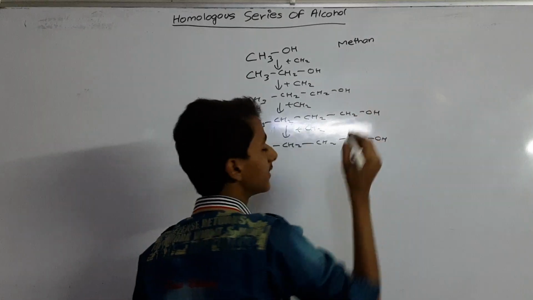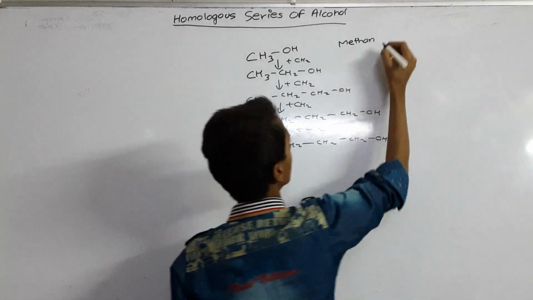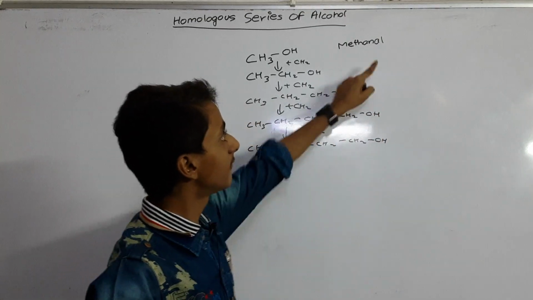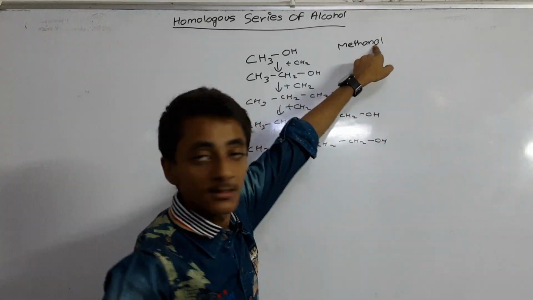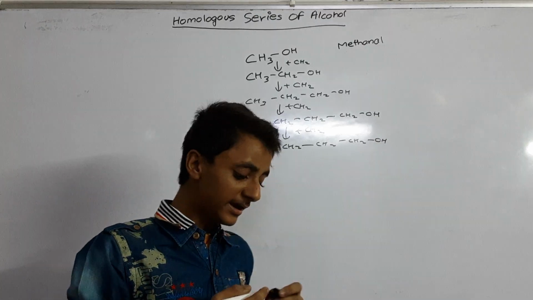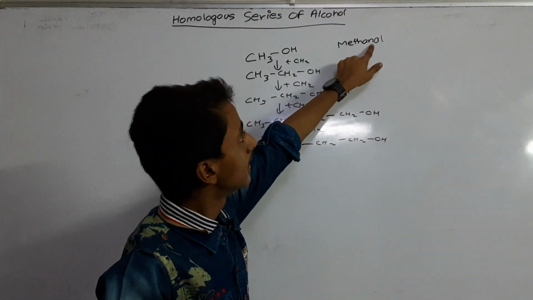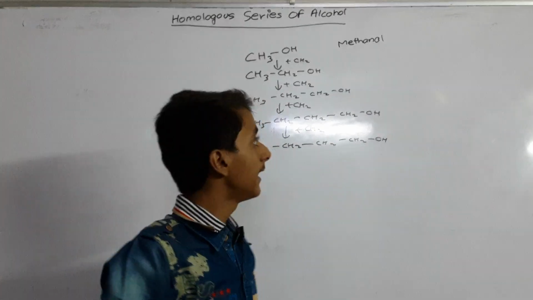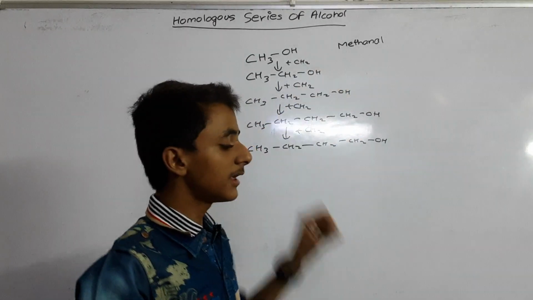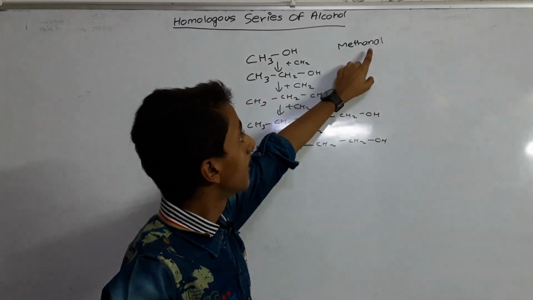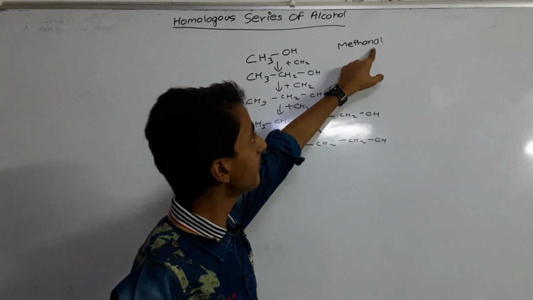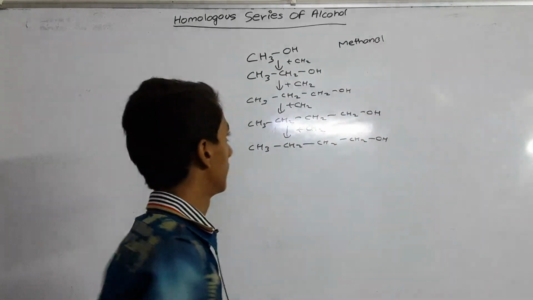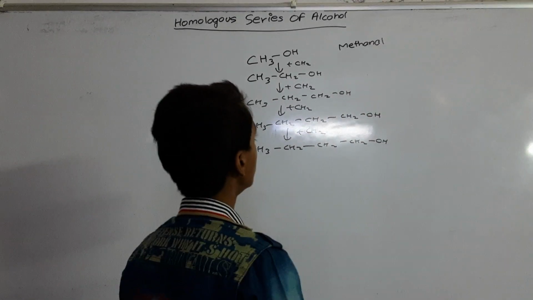Some of you will wonder why I haven't written the E. The reason is that we are adding O, and O is a vowel, and according to the IUPAC system we can't keep the E when a vowel follows.